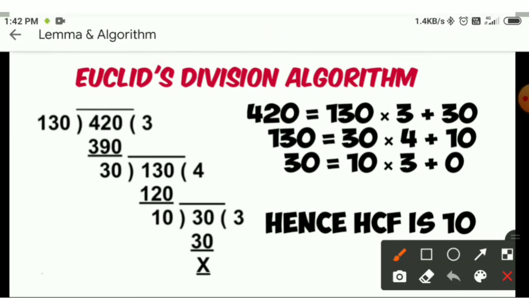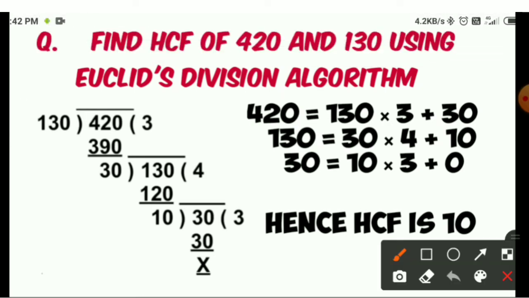On division, you will get 3 as your quotient and 30 as your remainder. The remainder is not equal to 0, so you have to repeat this division.